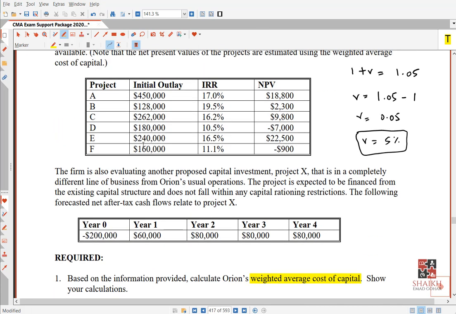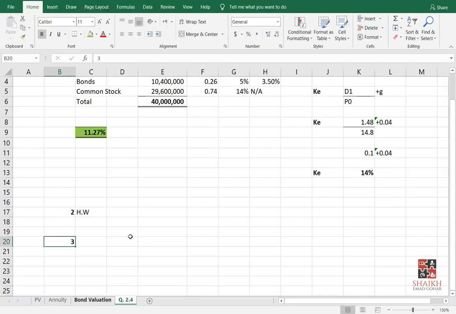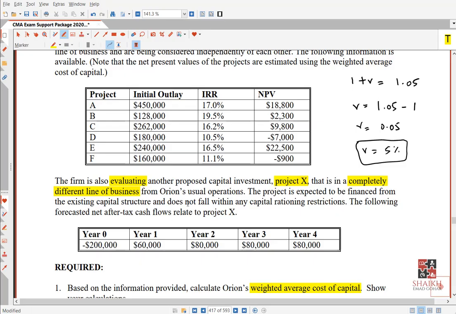Why? Let's see. The firm is also evaluating another proposed capital investment project X that is in a completely different line of business, my friends. Completely. Remember I told you we will read the scenario. If the scenario will tell us same line of business, no problem. If they say different line of business, impossible. We cannot use the company's cost of capital, which is how much? This 11.27% we cannot use to evaluate project X because it is completely different line of business. There are different risks.